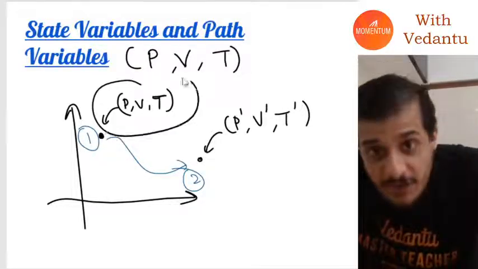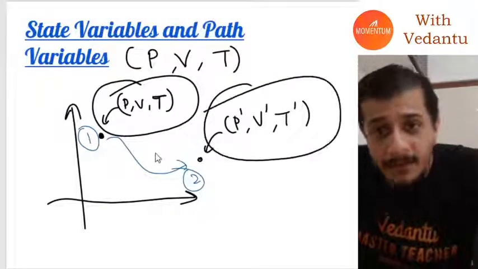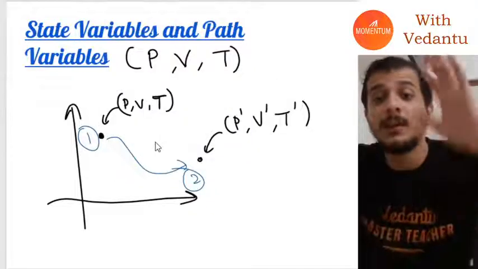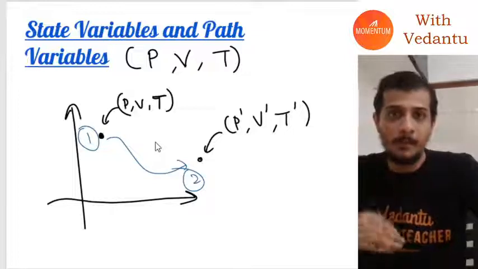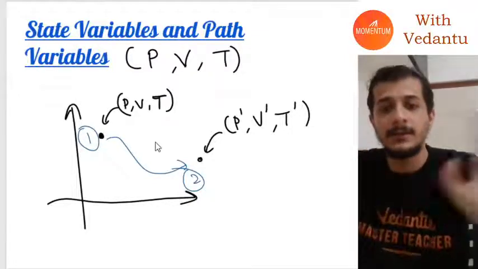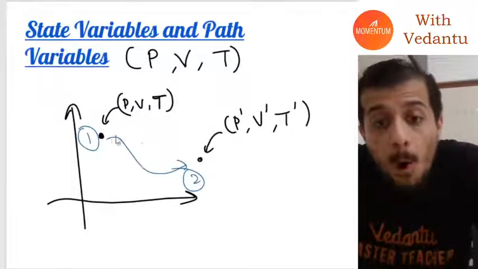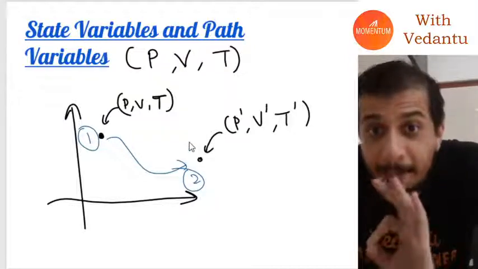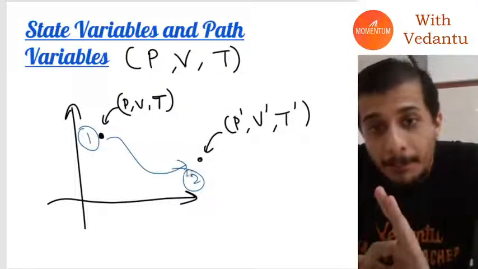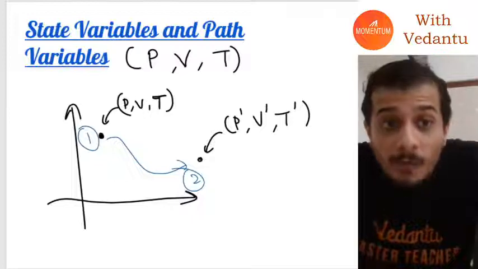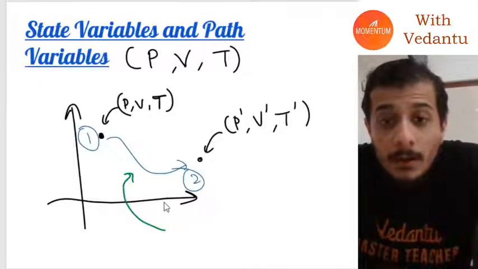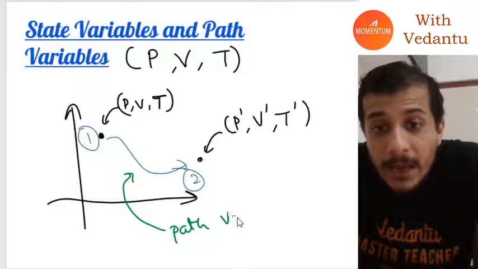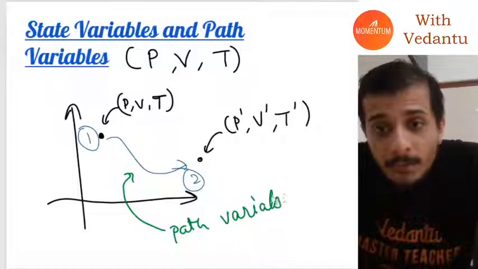This is the initial state variables. This is the final state variables. They tell us where the system was at and where it is now, the initial and the final state of the system. But whatever happens in between, those are called path variables. Whatever happens in between.